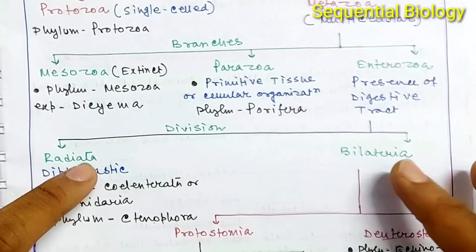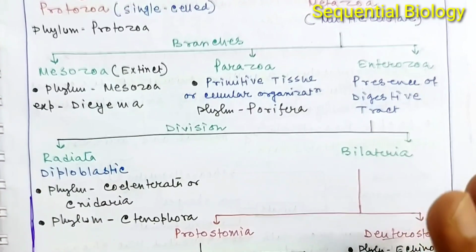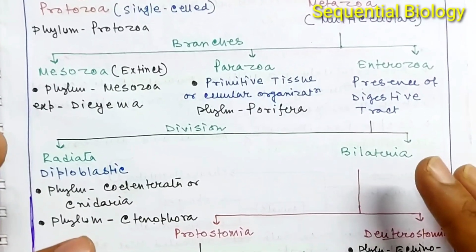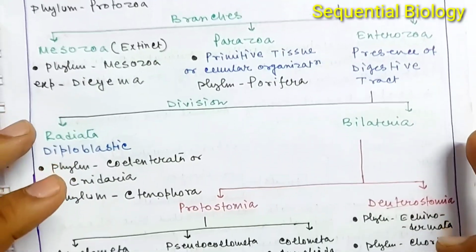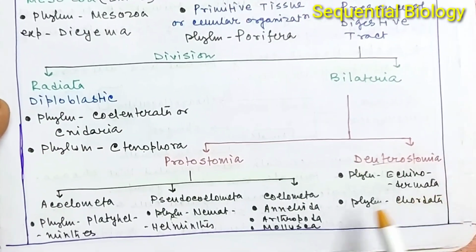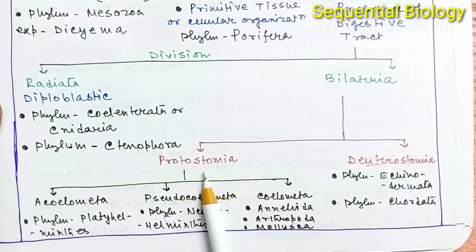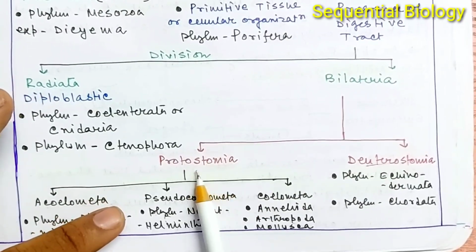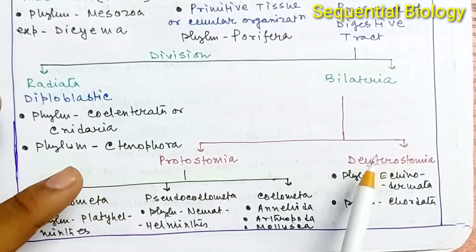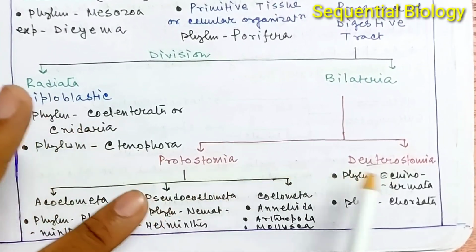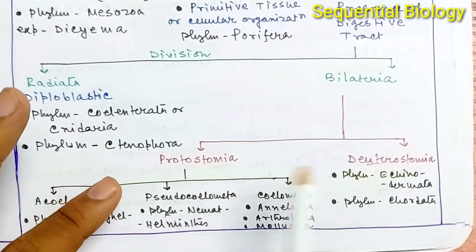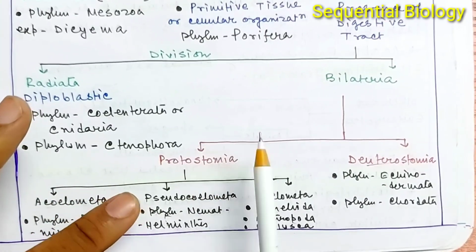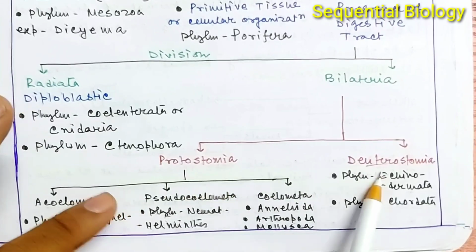Okay, and the bilateria is a large, very evolved and developed group, and their body can be divided into two equal halves. These bilateria are divisible into two broad categories, the protostomia and the deuterostomia. We will discuss later who are protostomia and deuterostomia and the differences between them, and here you just focus on the examples of these two divisions.